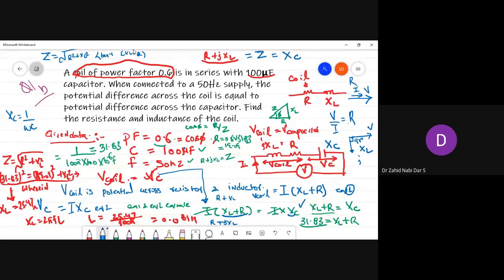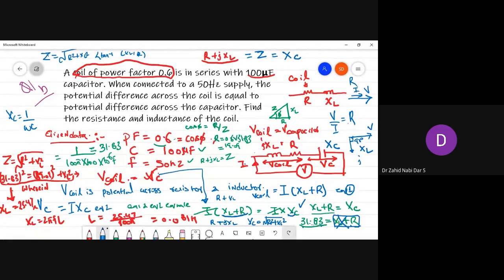So this is indirectly R plus JXL, and its magnitude is what equals 31.83. This 31.83 is equal to this term, not to the other. We squared the 31.83 and we got this value.